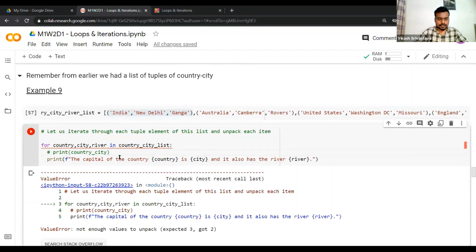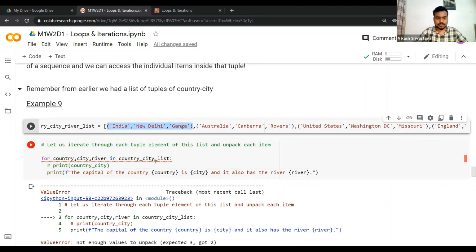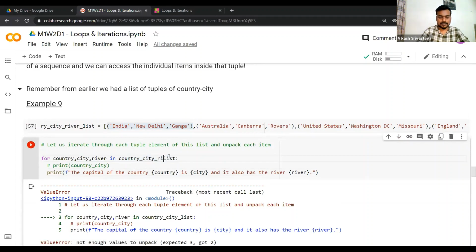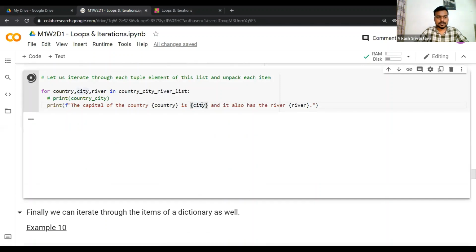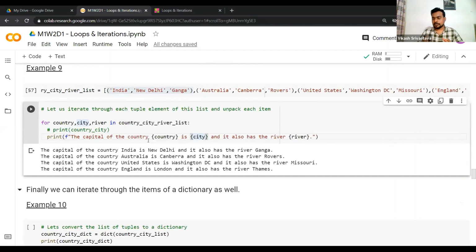As you can see, not enough values to unpack. Wait a second. Of course I need to update my list variable name, right? So this is okay. Now as you can see, you should be able to understand how tuple unpacking is working, right?